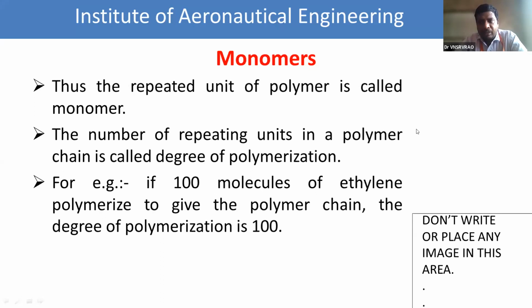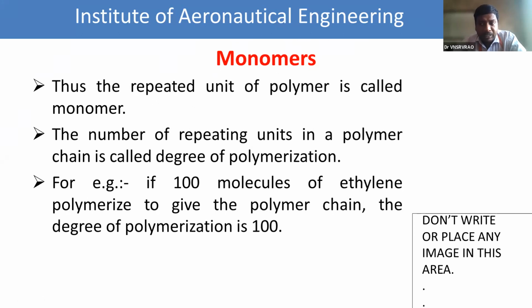Now define what is monomer. What is monomer? Repeated unit of polymer. Okay. Monomer is nothing but a basic unit of a polymer, and it is also called as repeated units. And what is the degree of polymerization? Number of repeating units of polymer. The number of repeating units in a polymer chain is called the degree of polymerization.